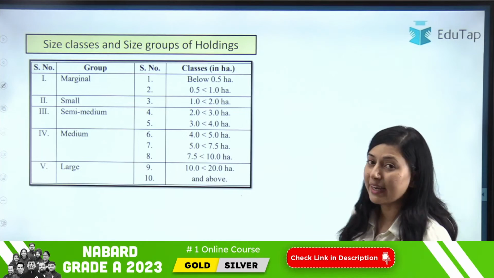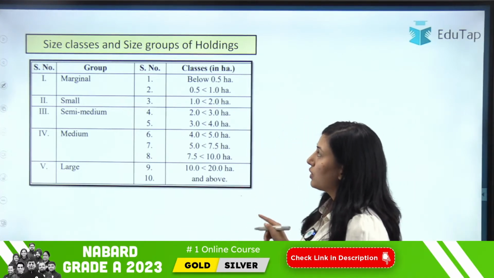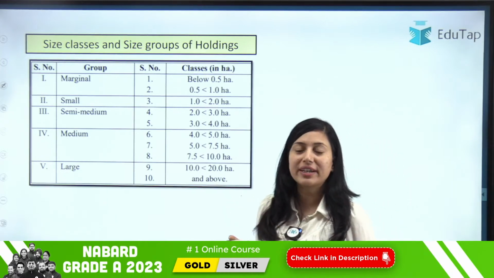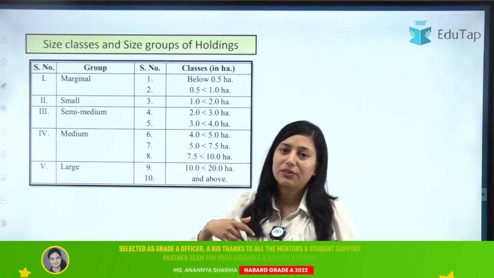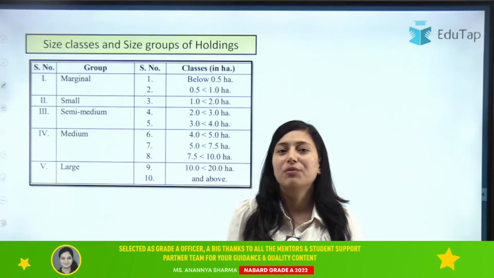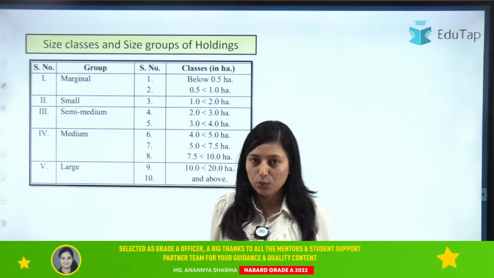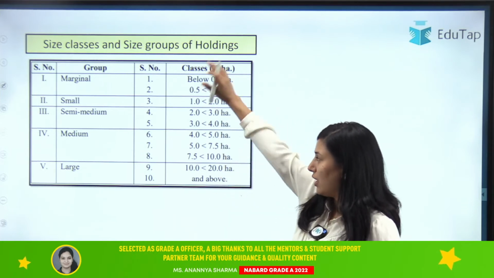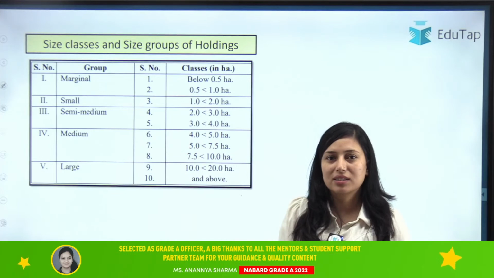Now let's move on to the next important thing from your agri census. You should know the size of different classes. All the land holdings present, we have farmers, and under each farmer there is a different size of land holding. The ministry has divided this into 5 classes. You can see in the picture.